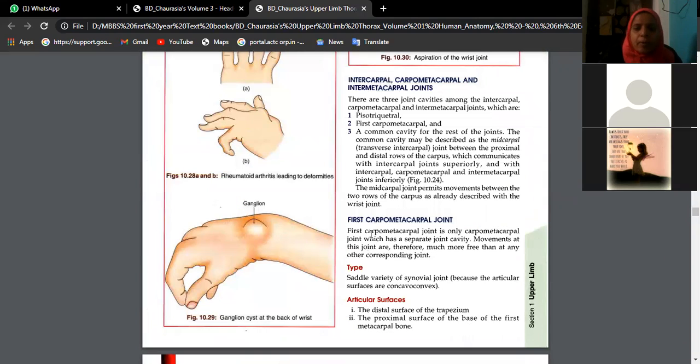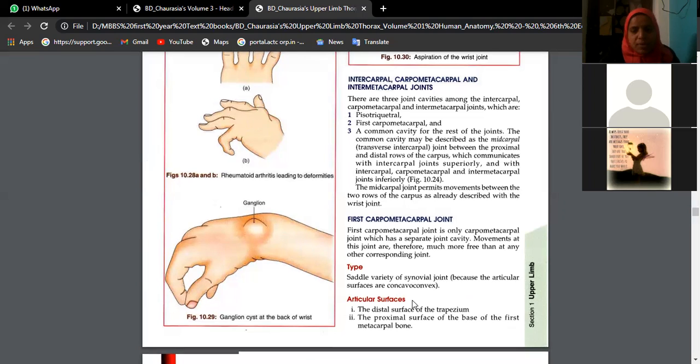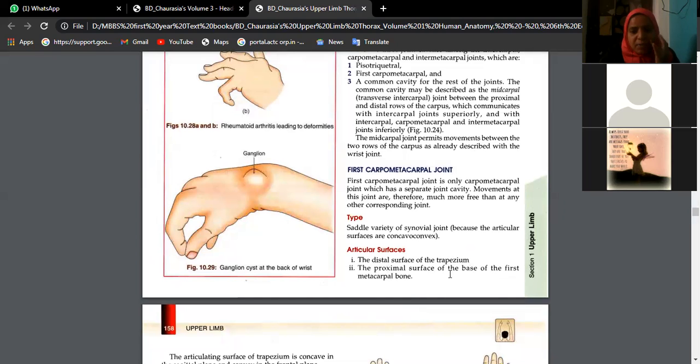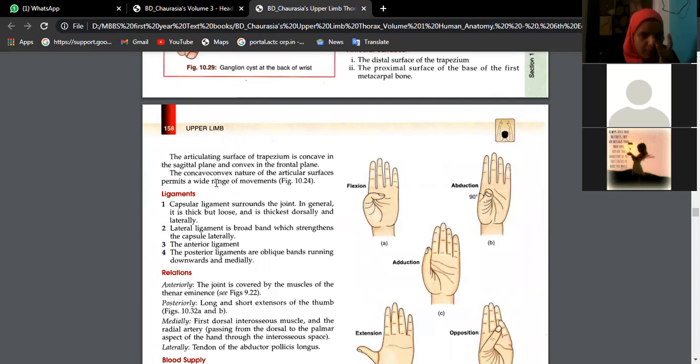The first carpo-metacarpal is the only carpo-metacarpal joint which has a separate joint cavity, because of which free movements are possible, and opposition movement is possible. It's a saddle variety of the synovial joint, with concavo-convex articular surfaces: the distal surface of the trapezium and the proximal surface of the base of the first metacarpal bone. The articulating surface of the trapezium is concave in the sagittal plane and convex in the frontal plane. This concave or convex nature of the articular surface permits a wide range of opposition movements.